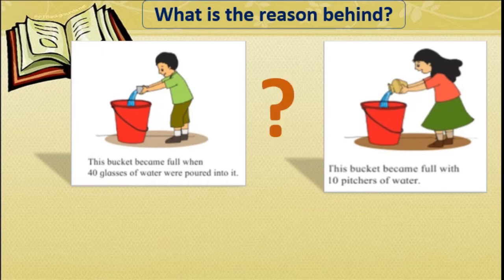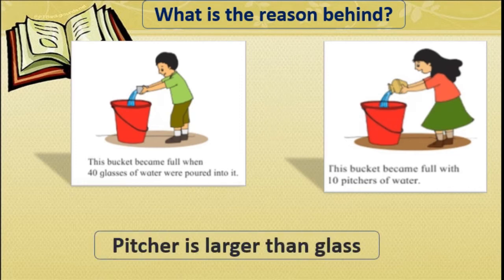Yes, the reason behind this situation is the pitcher. The size of the pitcher is more than the size of the glass, or the pitcher is larger than the glass, isn't it? Pitcher is larger than glass, or glass is smaller than the pitcher, right?